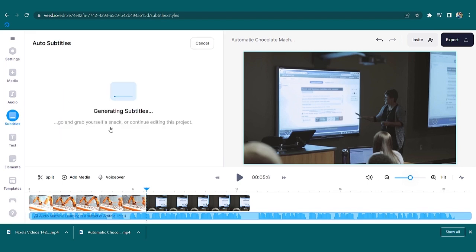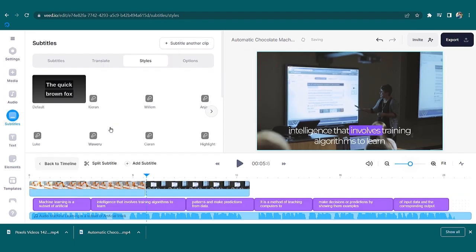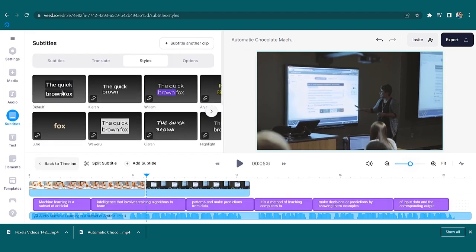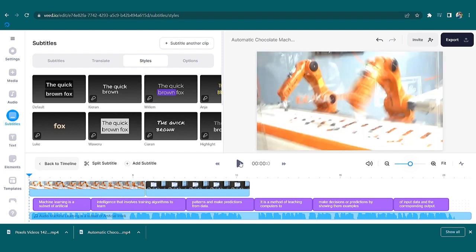Now I'm going for subtitles also, I'm trying. Generating subtitles is going to give me some options over there that I can choose from. These are there. I'm picking up the first one. Yeah, it's good. And then let me take my cursor.